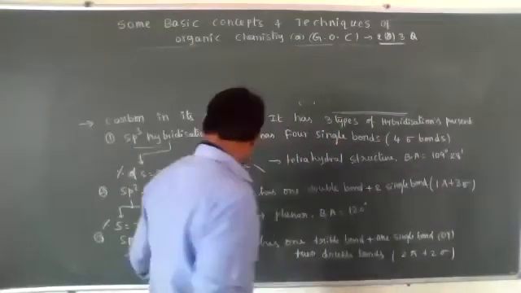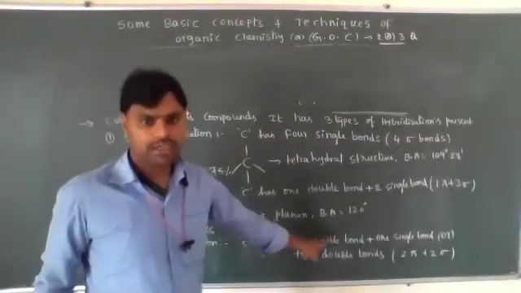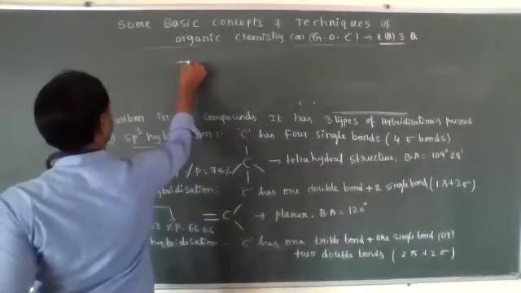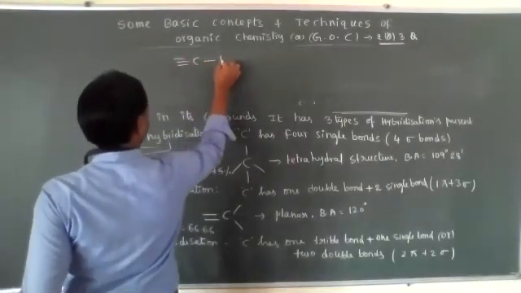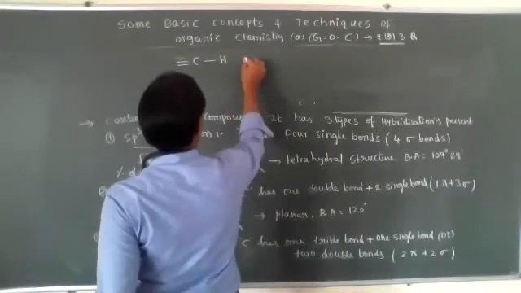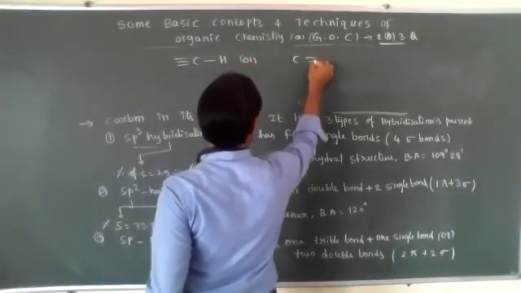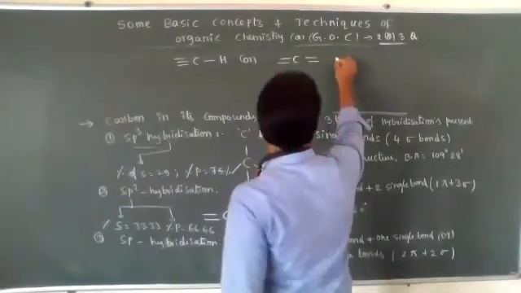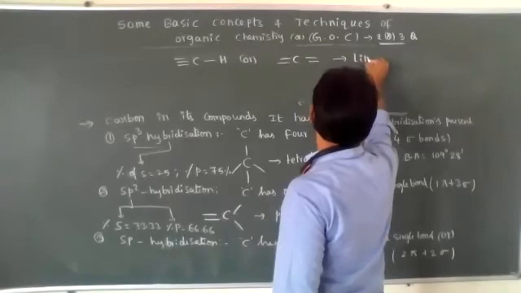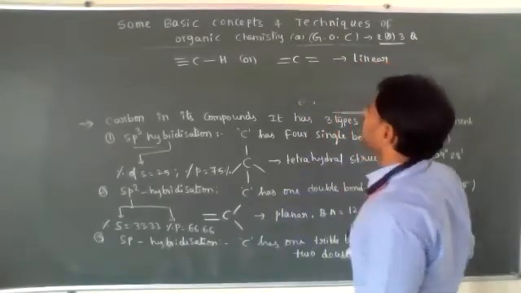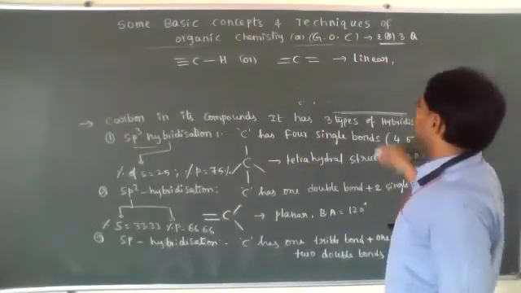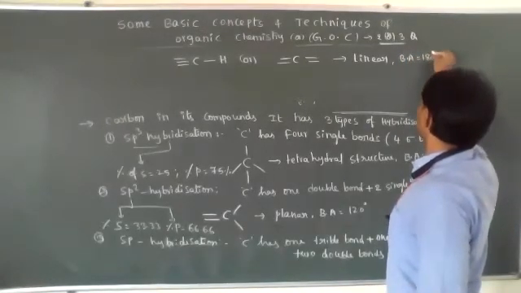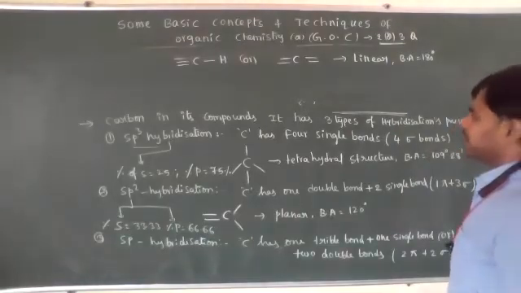Let's see, sp means one triple bond and one single bond, or two double bonds. The geometry is linear, and the bond angle is 180 degrees.